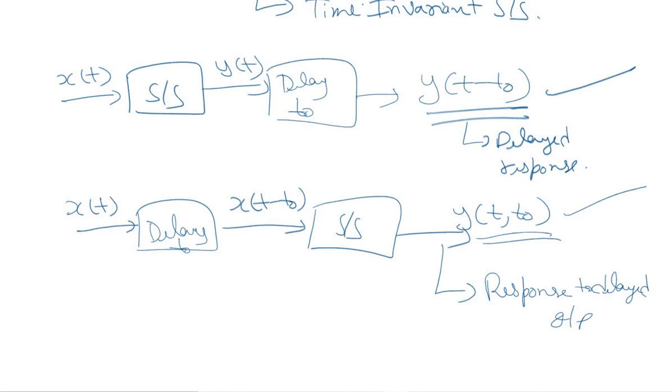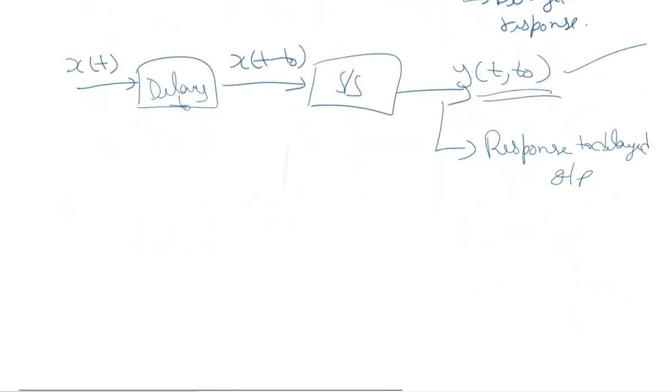Okay, so let us analyze this concept of time variance and invariance with the help of some examples that will give you a better idea how to identify whether a system is time invariant or time variant.